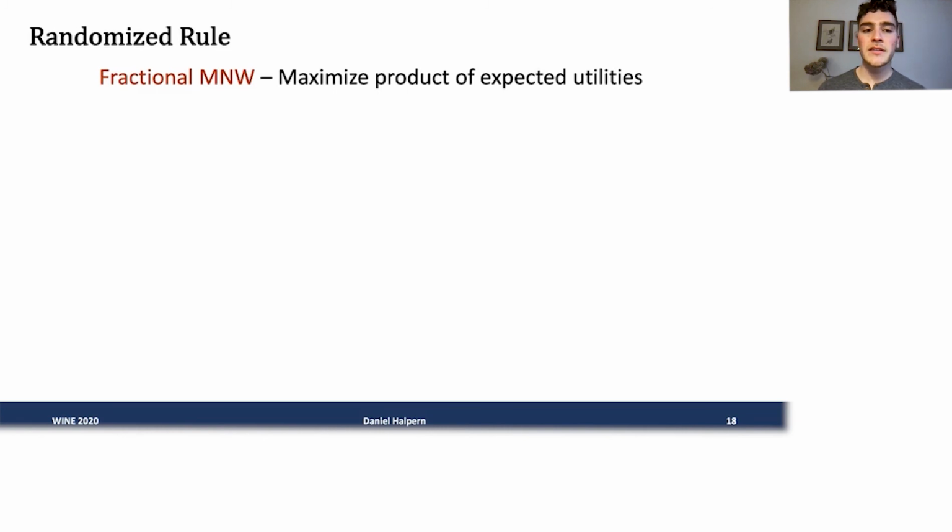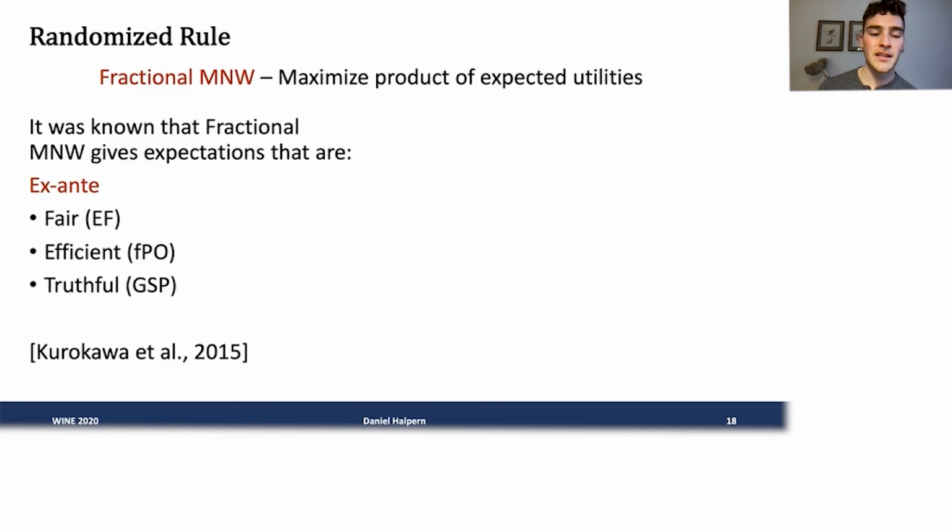So we look at a different randomized rule. This is actually just fractional maximum Nash welfare. Here we're maximizing the product of expected utilities over all possible probability distributions over allocations. It's actually a very well-studied rule. It's very common in the divisible setting, and goes quite far back in the economics literature.